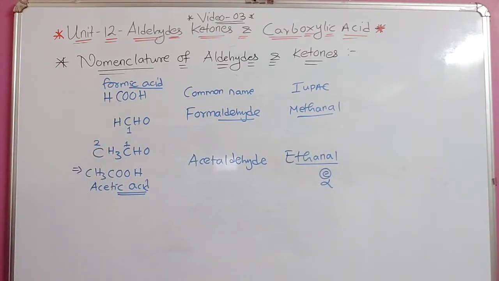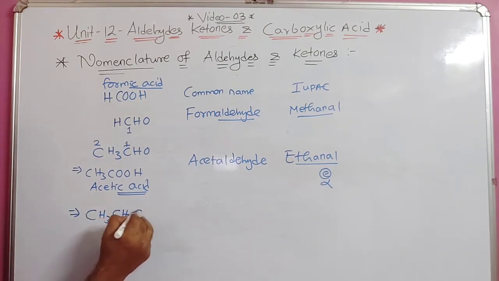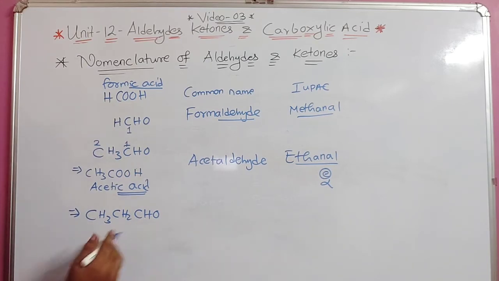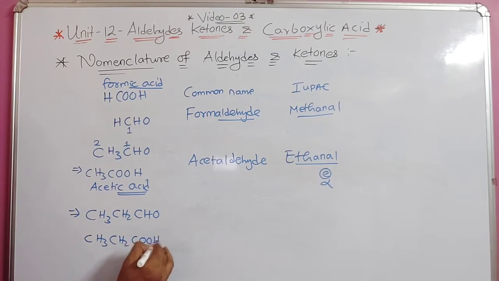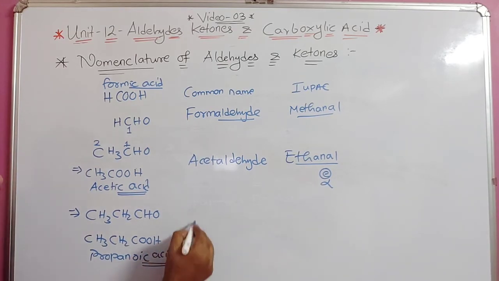Understood this part? Same way, if I write CH3, CH2 and CHO, what will be the name of this? It is derived from CH3, CH2, COOH, that is, propanoic acid. From propanoic acid, IC acid is removed. So what will it be?